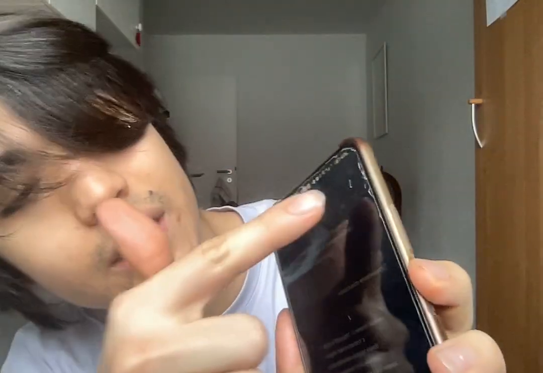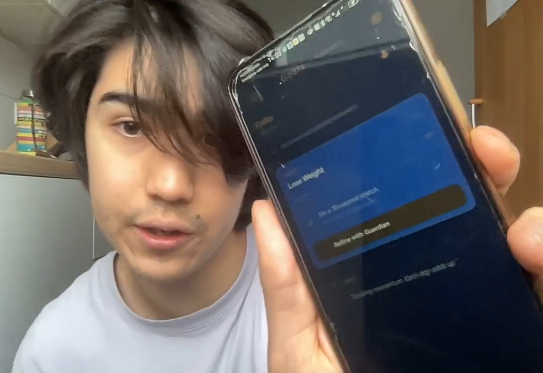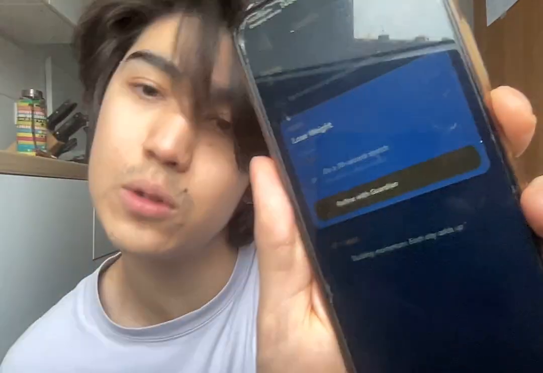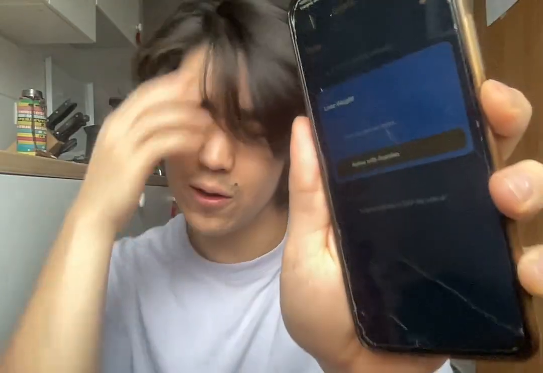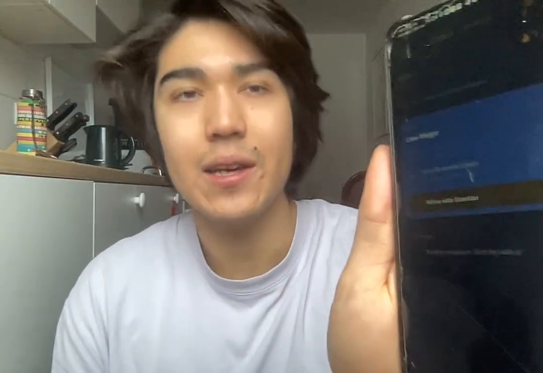Then here in the hamburger menu, you have dashboard, which is basically like a manual input of what Guardian does via dialogue. So for example, it'll also prompt you to download the app if you haven't done so. So for example, my goal might be lose weight at the moment. And then via dialogue, Guardian will ask me every day, what have you eaten today? Or have you done any exercise? And Guardian will generally log everything you do. And then you have your streaks as well.